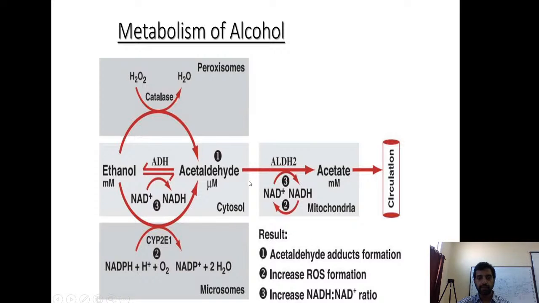And pathway 3, here, both this and this, NAD is converted to NADH, and the redox potential, the oxidized to reduced ratio, is changed in the cell. It's converted to the more reduced side. So this will have its own effects. We'll see what those are. So we have seen here three most important pathways. Clinically important are 1 and 2, these two.